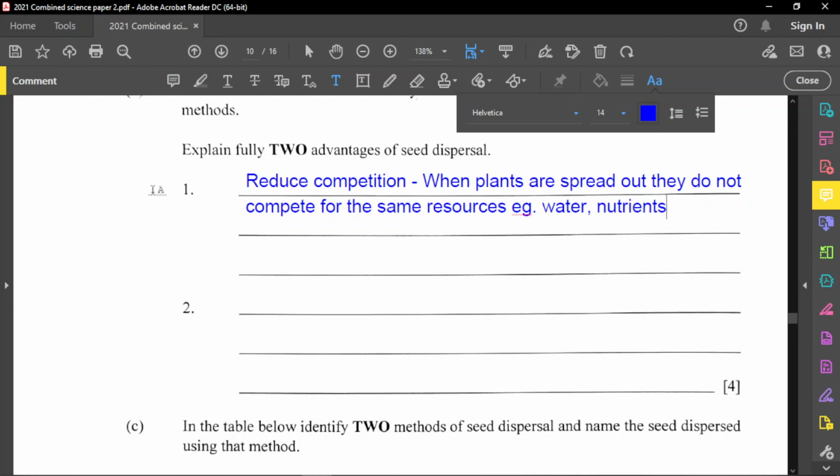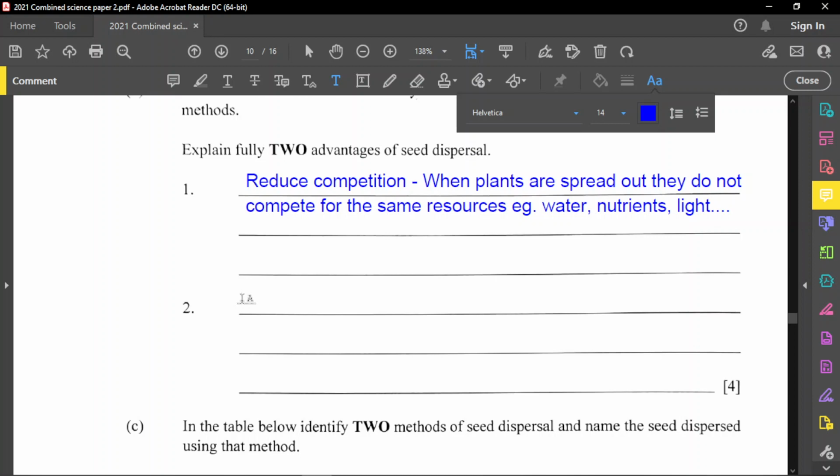So too many plants in one place have to compete for these nutrients. And even light, let's put light there too, because the bigger trees will get the light, but the shorter trees under the bigger trees will not get as much light as the taller trees. Those are some of the resources they have to compete for.